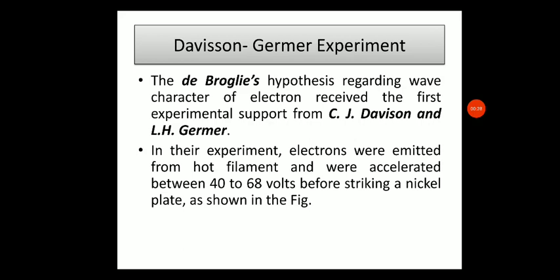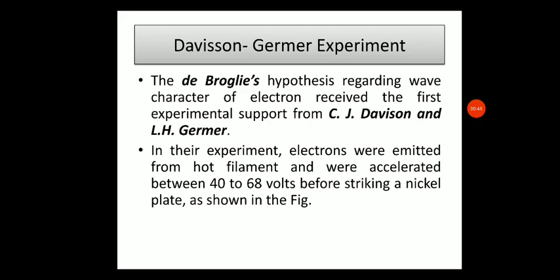From the previous video, we had understood de Broglie's matter wave equation, and how to derive it. De Broglie proposed that every moving particle is associated with a wave called a matter wave.